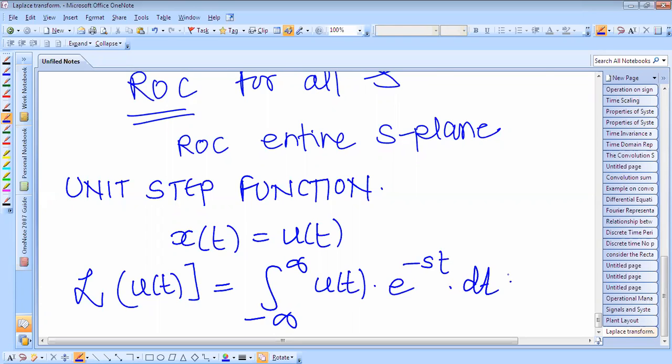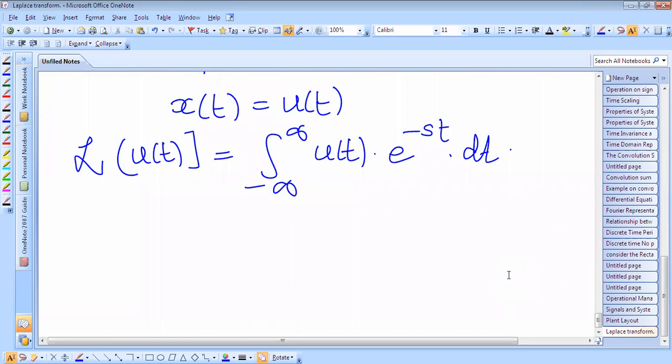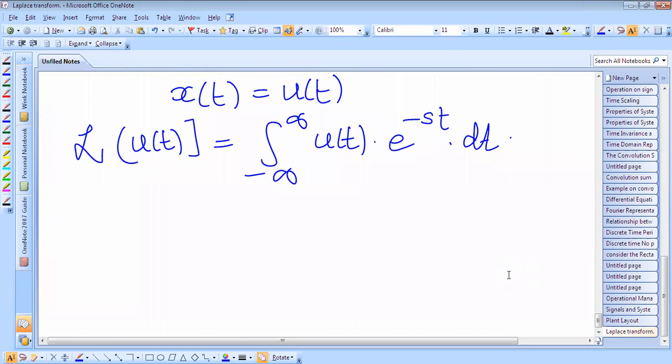So this is according to the formula. We can put this in the formula, and now